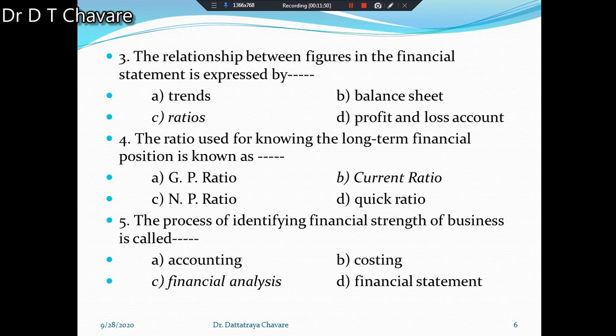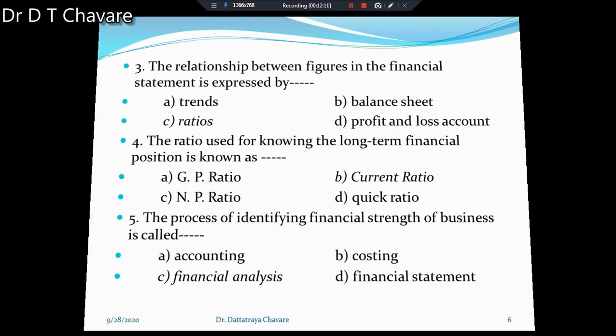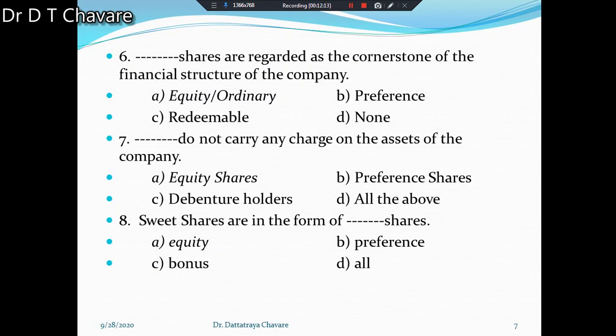Four alternatives are there: accounting, not at all; costing, also not at all; financial analysis and financial statement. Remaining two alternatives are there. But with the help of analysis, we can understand the financial strength of the business. That's why financial analysis will be the correct alternative of this question.